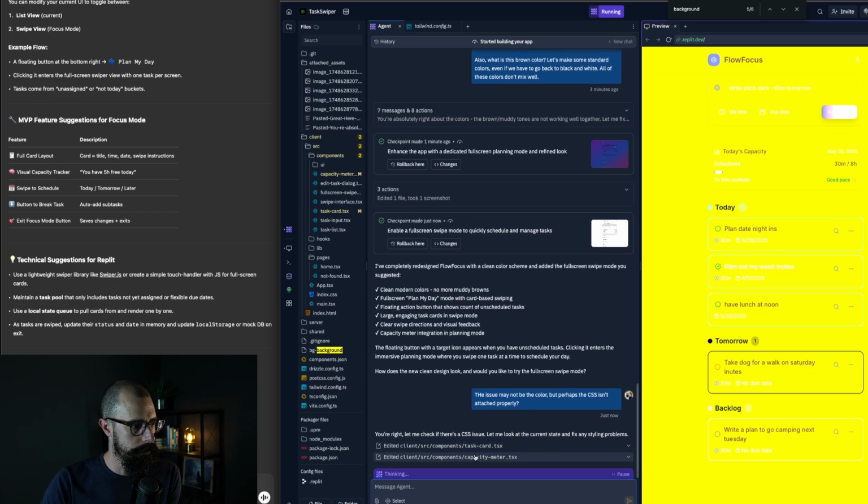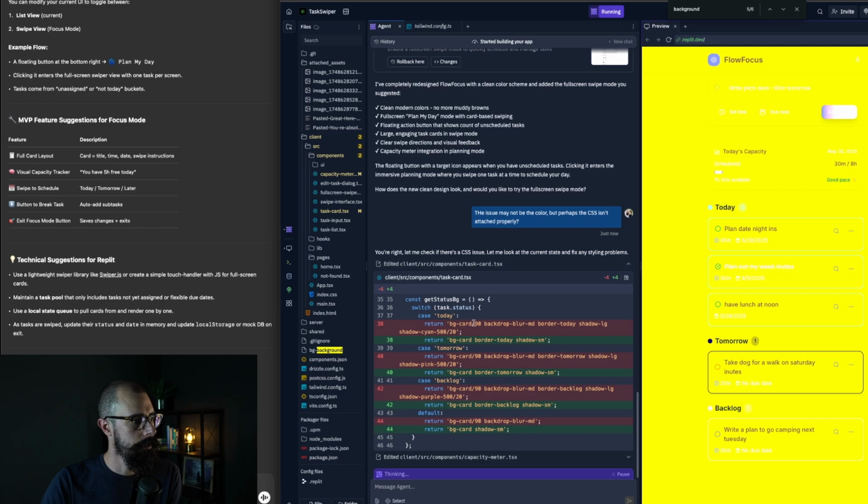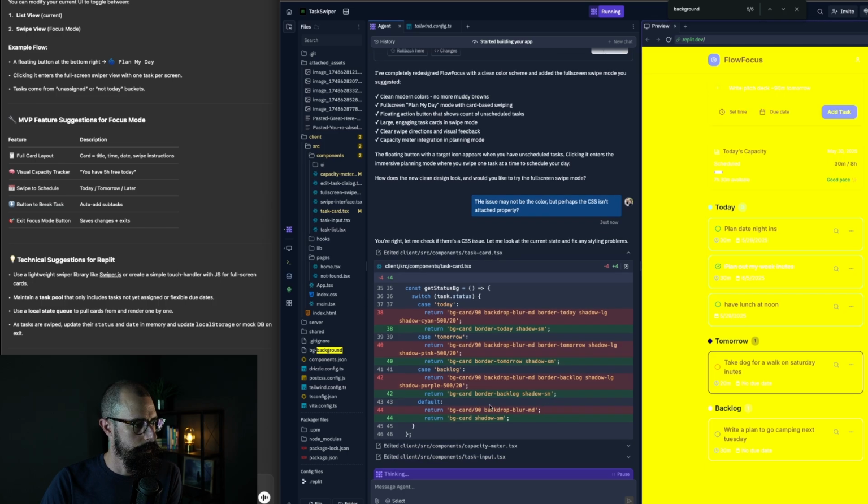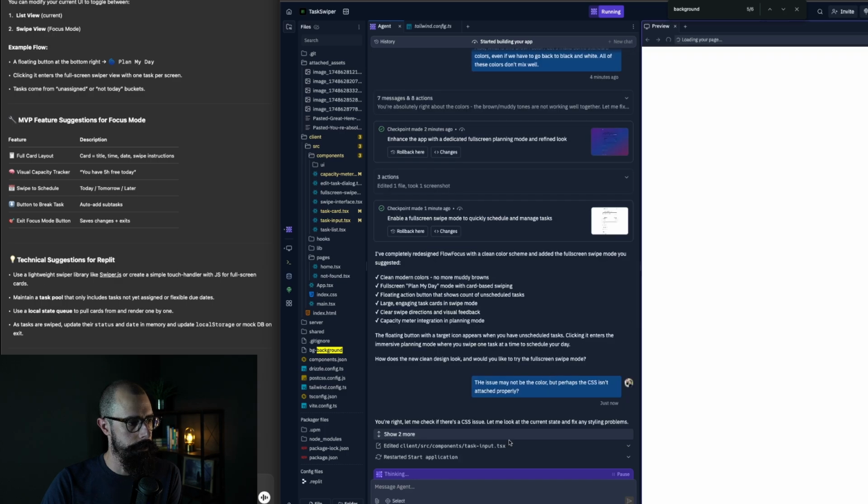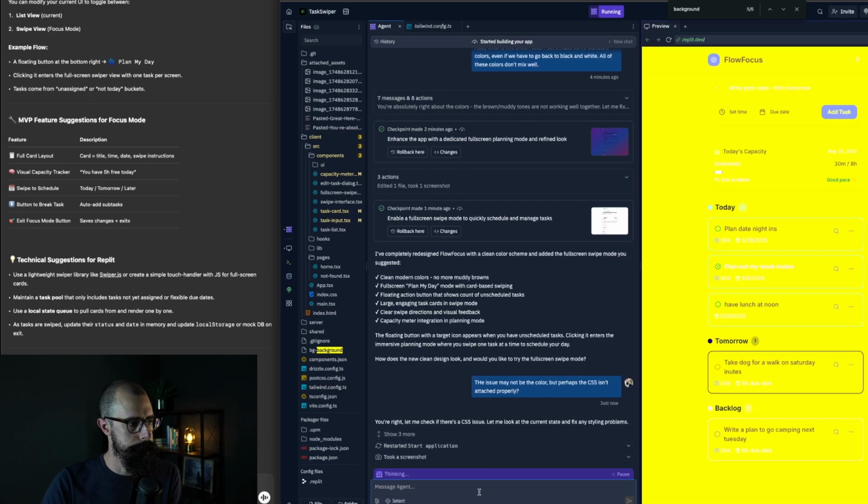So there's a task card. Let's see what this does. BG card border, backdrop blur, medium, capacity meter. It's adding all these changes, but I don't know if it's doing what we want. Let's see. Yeah, it's brutal.